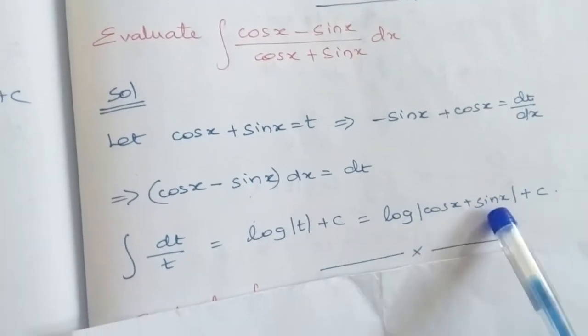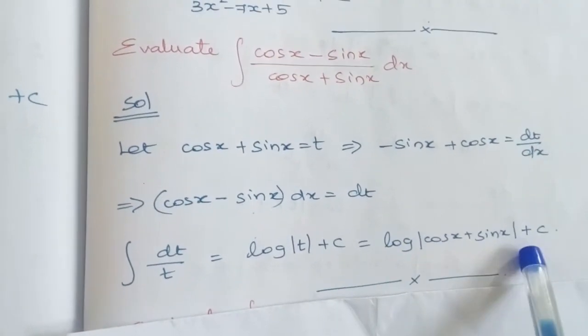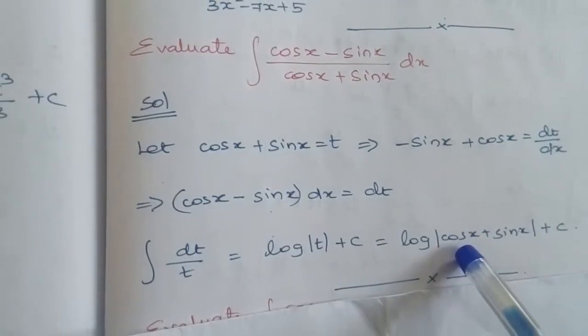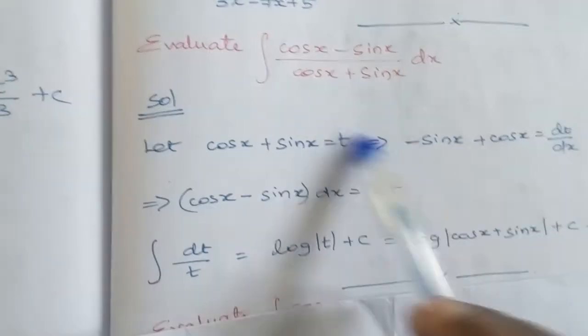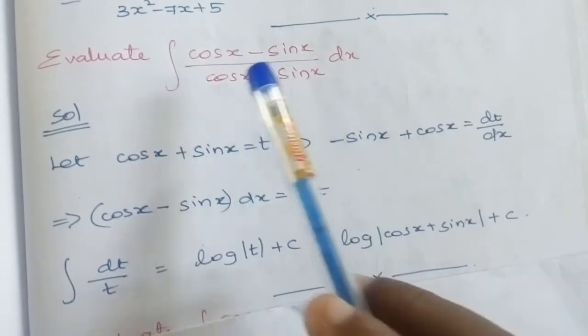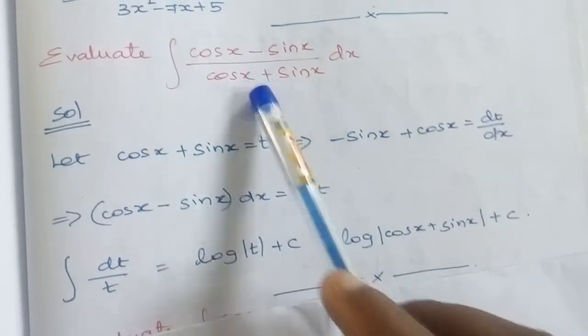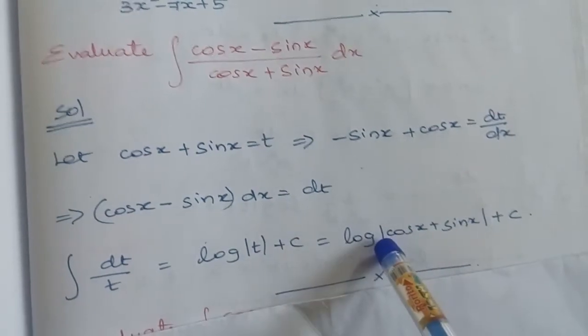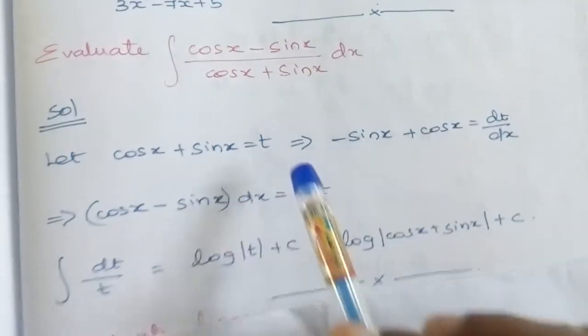We will check the answer here. You just check it. Log mod cos x plus sin x plus c. You know how to write the steps. You can directly write the answer, but you can write all these steps as well. It depends on in which question it is asked. Whether it is asked in a 1 mark question or a 2 mark question, you can decide whether you can directly write the final answer or you need to write all these steps.